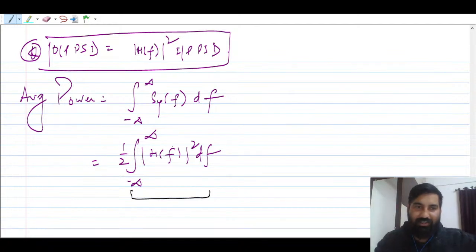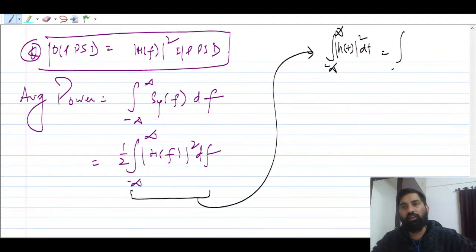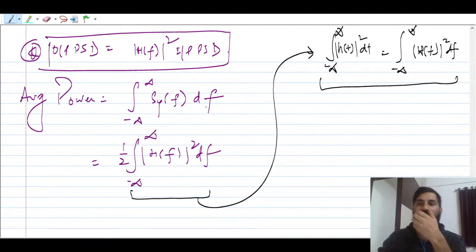But if you relate this to the Parseval relation, what is the Parseval relation? The integral of |s(t)|² dt from minus infinity to infinity is equal to the integral of |H(f)|² df. So you can always use this relation.